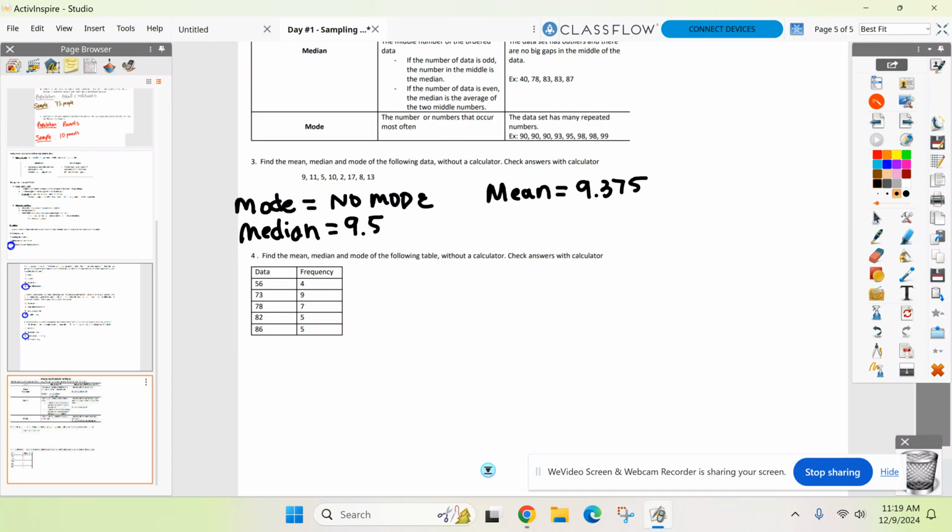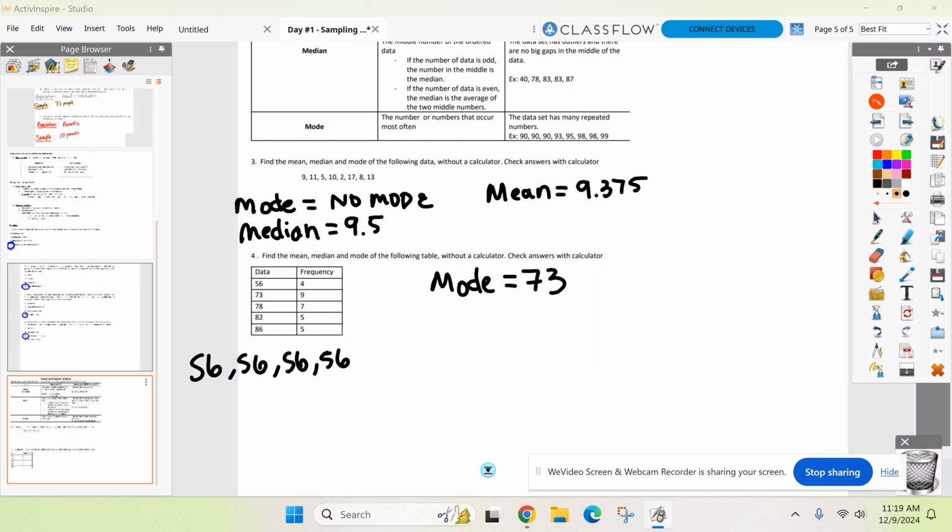Now I'm going to give you a frequency table. Hey, just stop with your calculators. Put them down. Just so you know what has happened, I want you to understand what I'm giving you before you type it into your darn calculator. There's a number 56, but it occurs how many times? 4. That's what that 4 means. So, if I had you list them out, which I'm not, this is what the list would look like. 56 4 times, 73 9 times. So can we answer this question right now? What's the mode? 73. Why 73, Tyler? Because it's most. It occurs 9 times, the most. So there's 73.